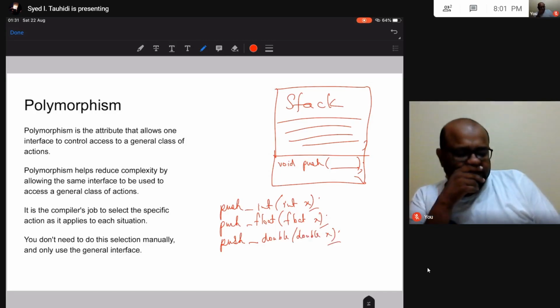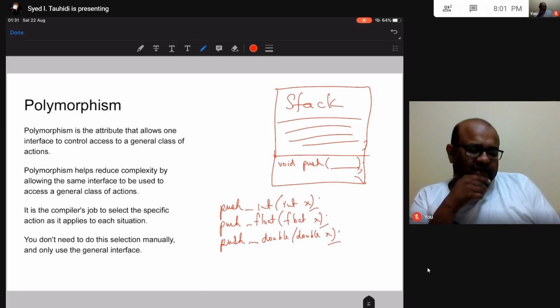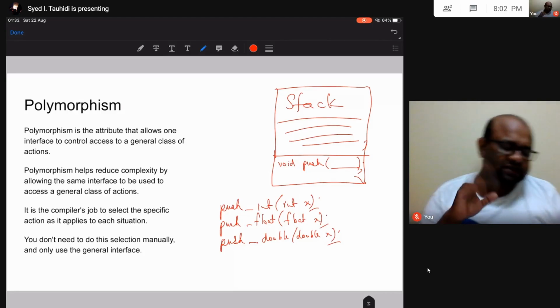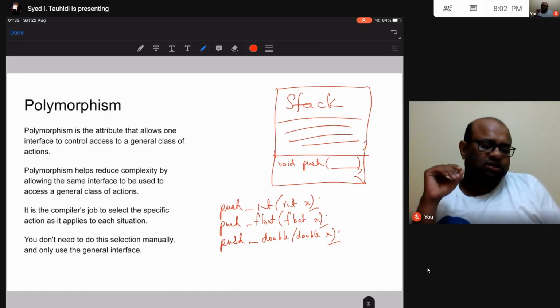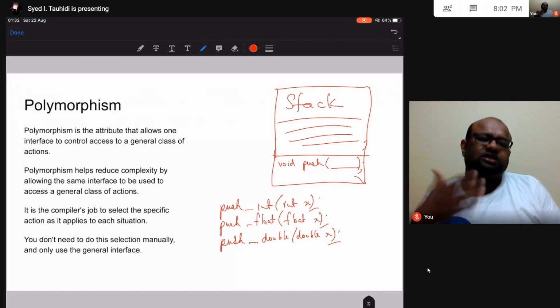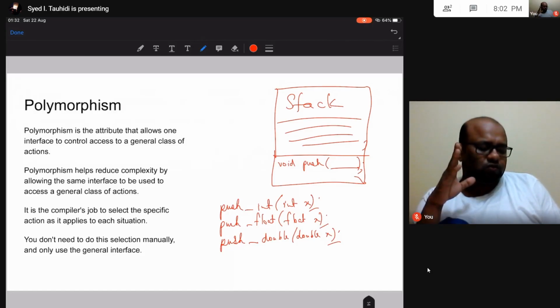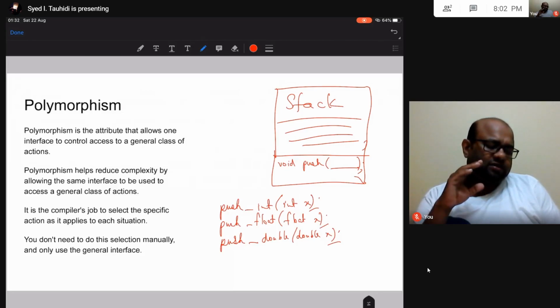So here, in order to push some variable into the stack in this stack class, I may have three different functions for these three use cases that I told you about. So is this a good design?